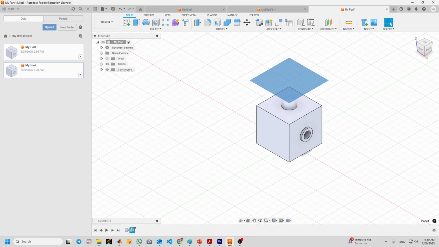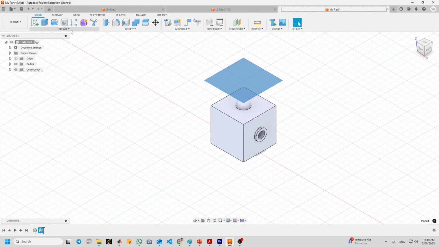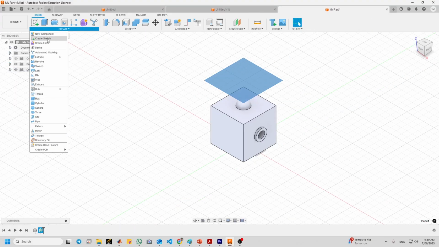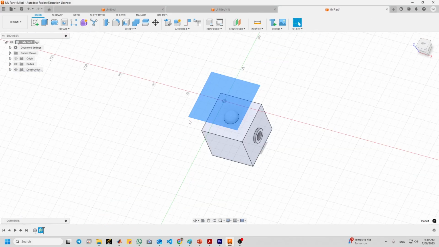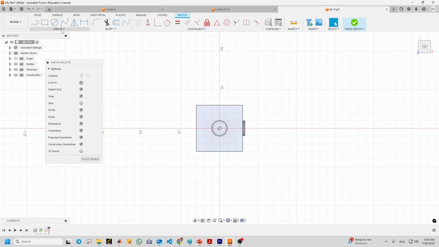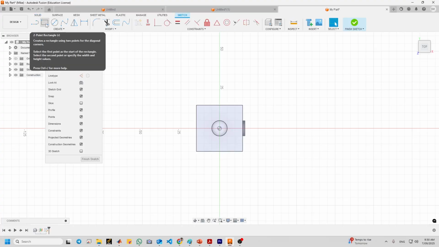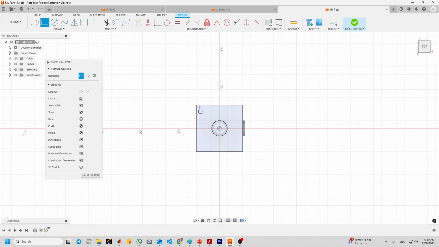surface, and then we want to draw a rectangle. We want to create a center rectangle. So it's better to get rid of this by closing the data panel here and create new sketch. And you see, this is 2-point rectangle. Okay, so if you click on this, then you have just one option.